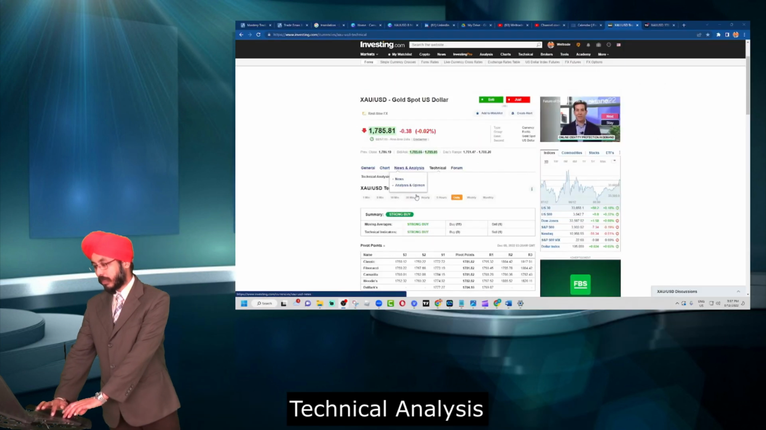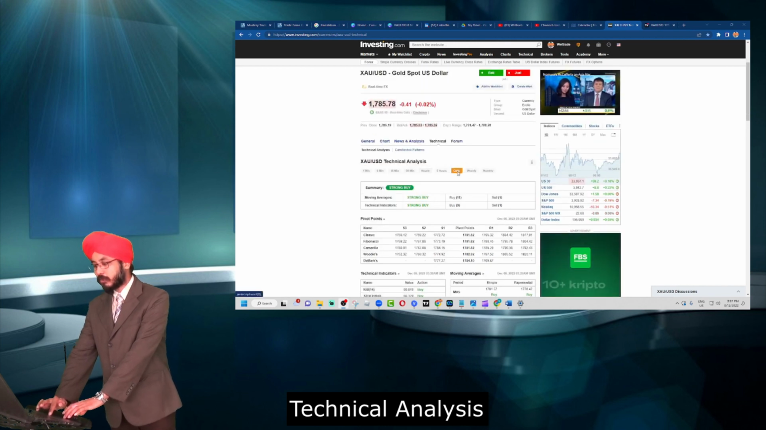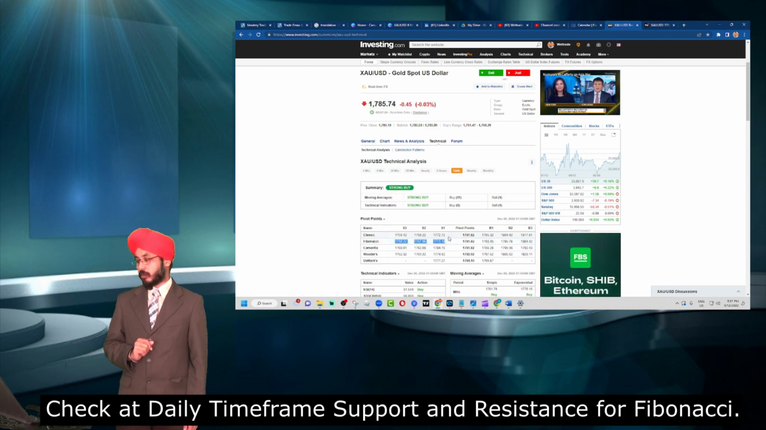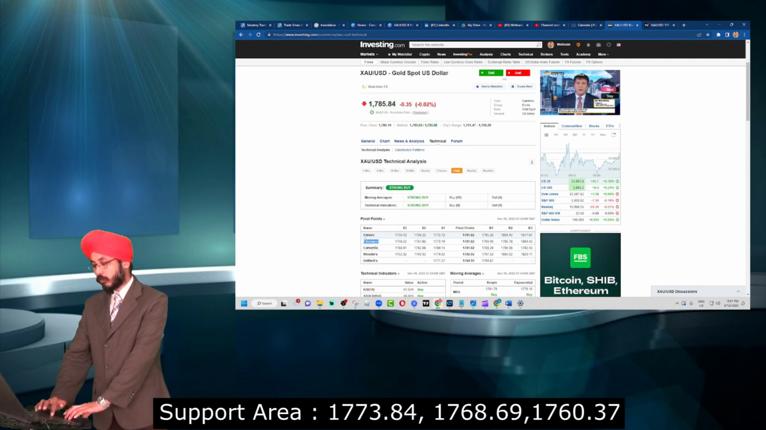What we would do is look at investing.com. As we are able to see here, for the daily, we have 3 support points and 3 resistance points. Our 3 support points are based on Fibonacci, and our resistance points are also based on Fibonacci. Our first support point is 1773.84. Our second support point is 1768.69, and our support 3 is